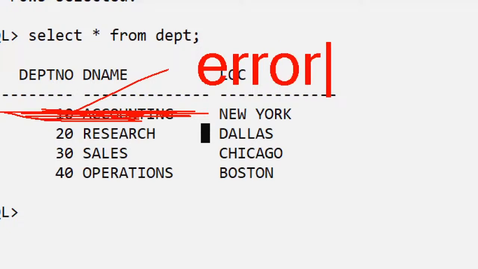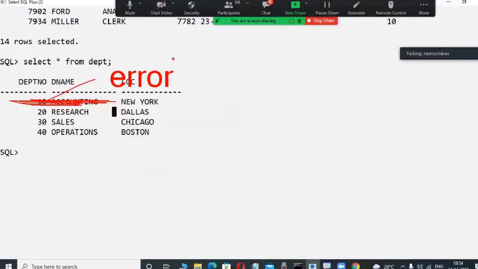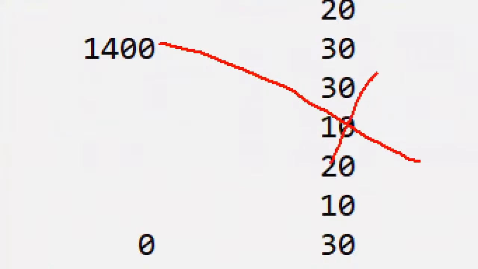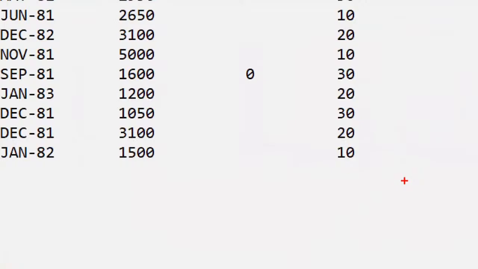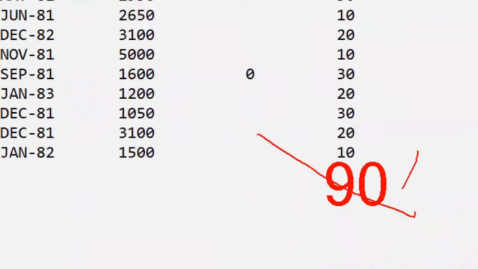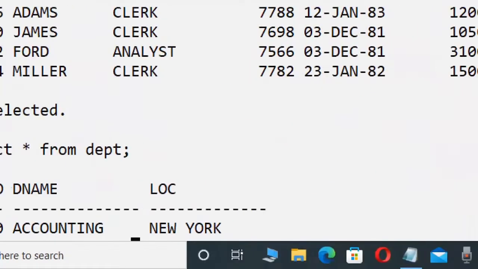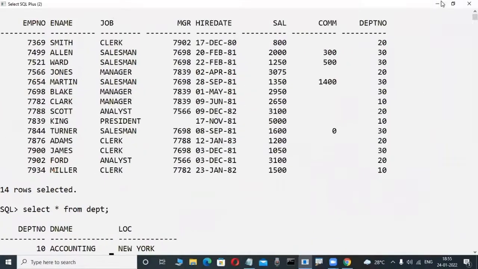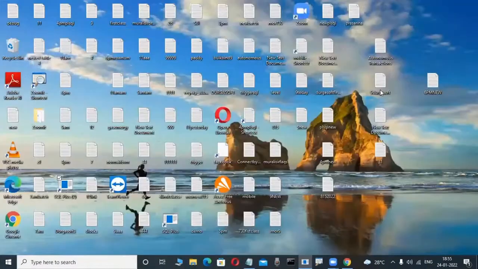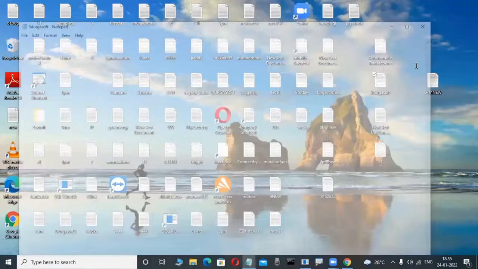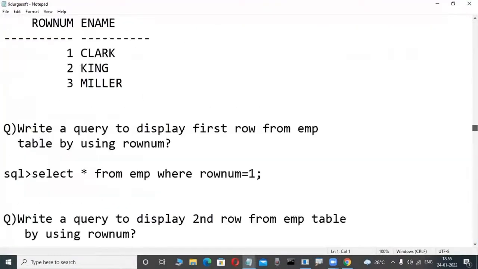Because that data is already available in this child table, if we try to delete a master table record, it won't work. Again, suppose I try to insert 90 in the child table, a record not present in the master table. It won't work, because this 90 is not available in the master table. Like this, so many rules are there, most powerful. These are big rules, and you will learn them in our courses in the future.